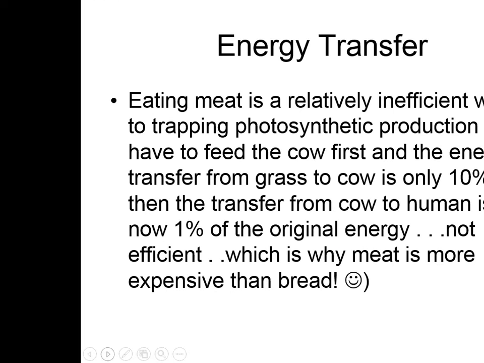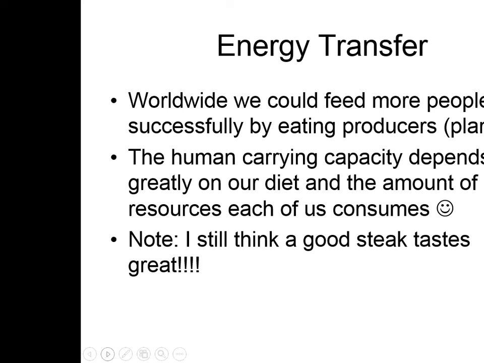Eating meat is a relatively inefficient way of trapping photosynthetic production. You have to feed the cow first, and the energy transfer from grass to cow is only 10%, and then the transfer from the cow to human is now 1% of the original energy, so it's not very efficient, which is why meat is more expensive than going to the store and buying bread or potatoes or carrots or anything else, because you have to account for that energy transfer.